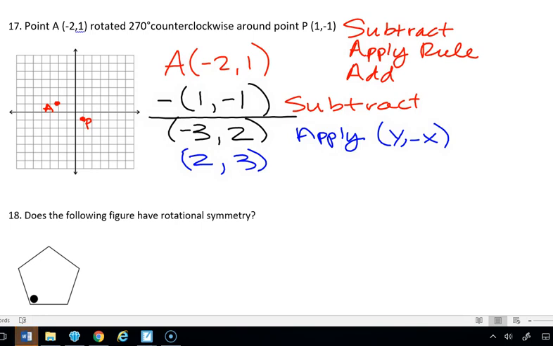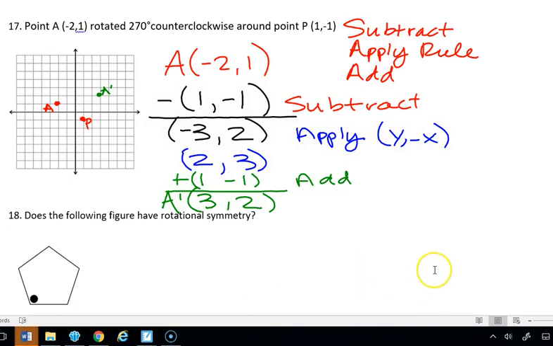Okay, and then we're going to add to that the point that we subtracted earlier. So now we're going to add the 1 and the negative 1. Remember, when we add a negative, we're actually subtracting. So this was now adding. We're going to do 2 plus 1, that's 3, and we're going to do 3 minus 1, and that's 2. So that's our final point right there, 3, 2. And this is our A prime. If we were going to plot that, we would plot it at 1, 2, 3, 1, 2 up here. And that's our A prime right there. So remember the process: subtract, apply the rule, and then add.